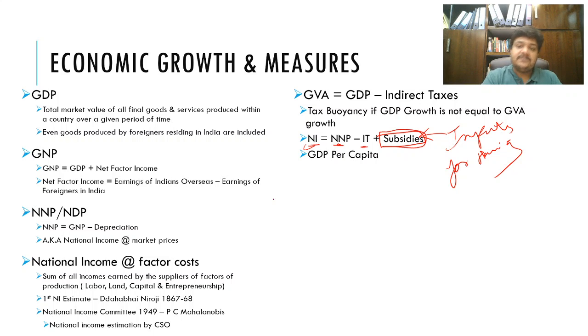So this is actually lowering your input costs artificially. And in order to bring back your national income, by adding back the subsidies, you get the true picture of it. Then one more important concept you need to know is this GDP per capita.